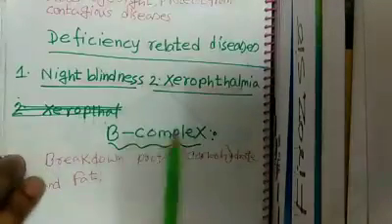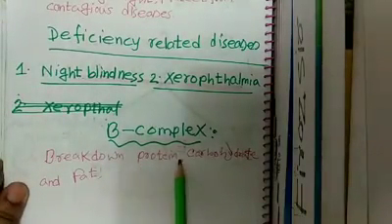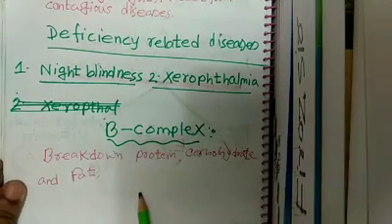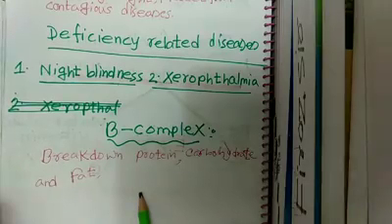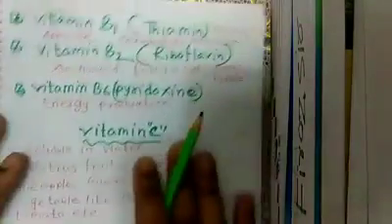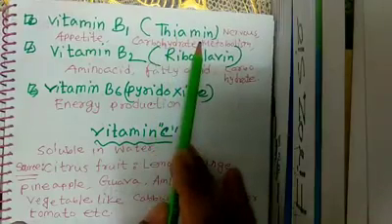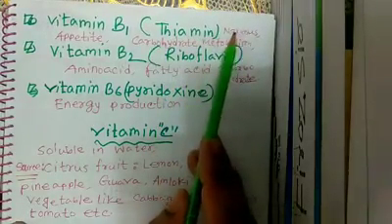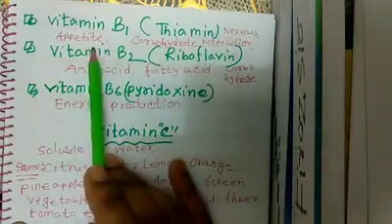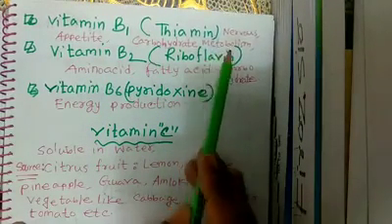Now come to vitamin B complex. It breaks down protein, carbohydrate and fat. And B complex has different types. Number one, vitamin B1. Another name is thiamine. Its function is that it participates in the nervous system, appetite and carbohydrate metabolism.